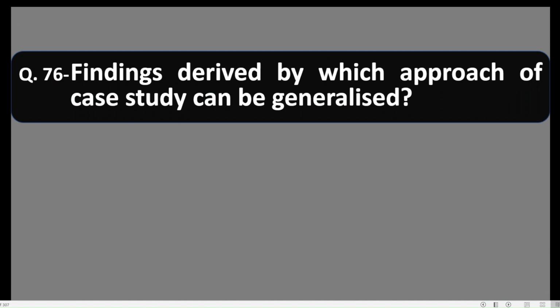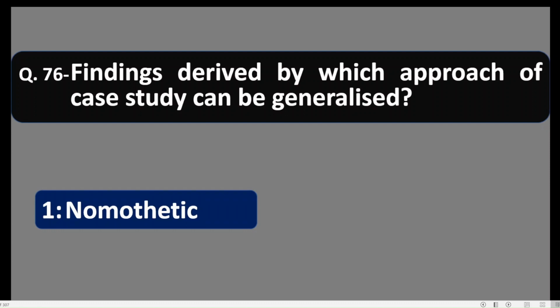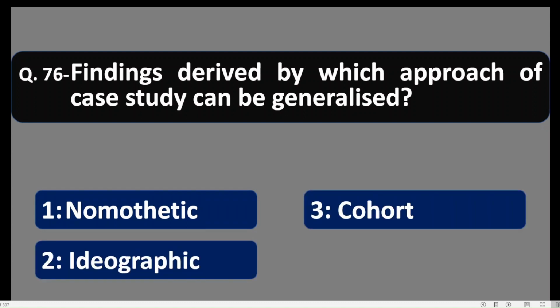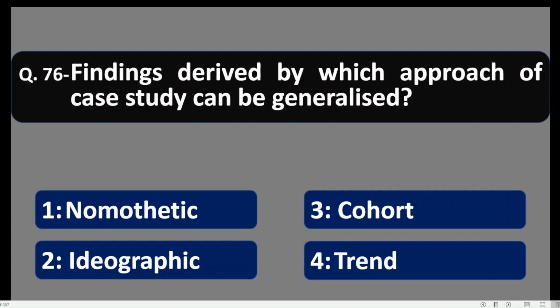76. Findings derived by which approach of case study can be generalized? This question is related with the previous one. Two approaches are there for conducting case study. One is nomothetic, another is ideographic. Cohort is not an approach of case study, and trend is also not an approach of case study. Out of these two, we have to select the approach by which case study is done, then we can generalize the findings. The correct option is nomothetic.